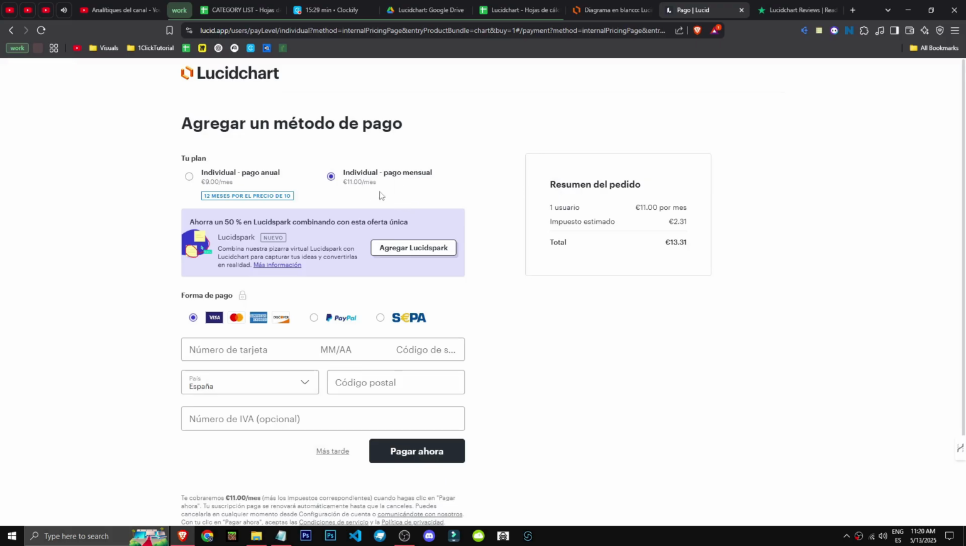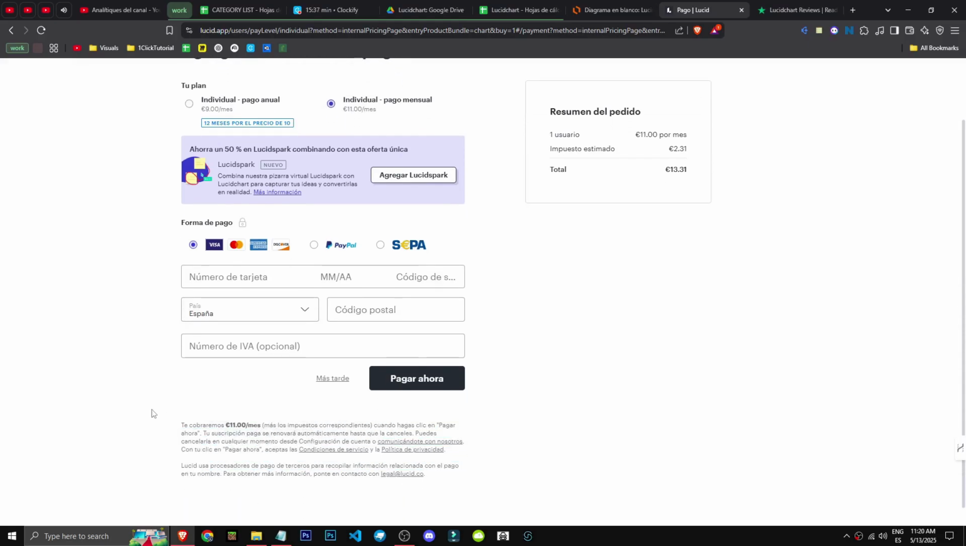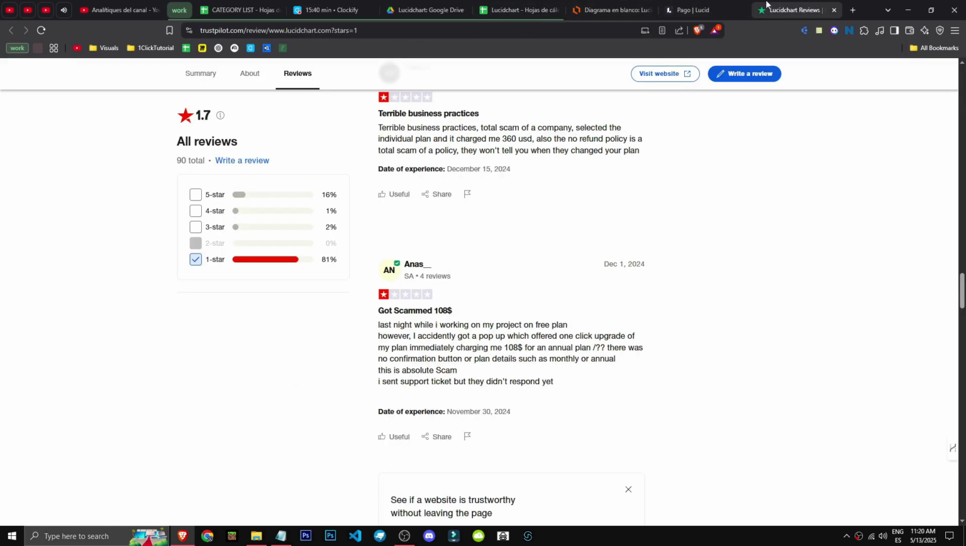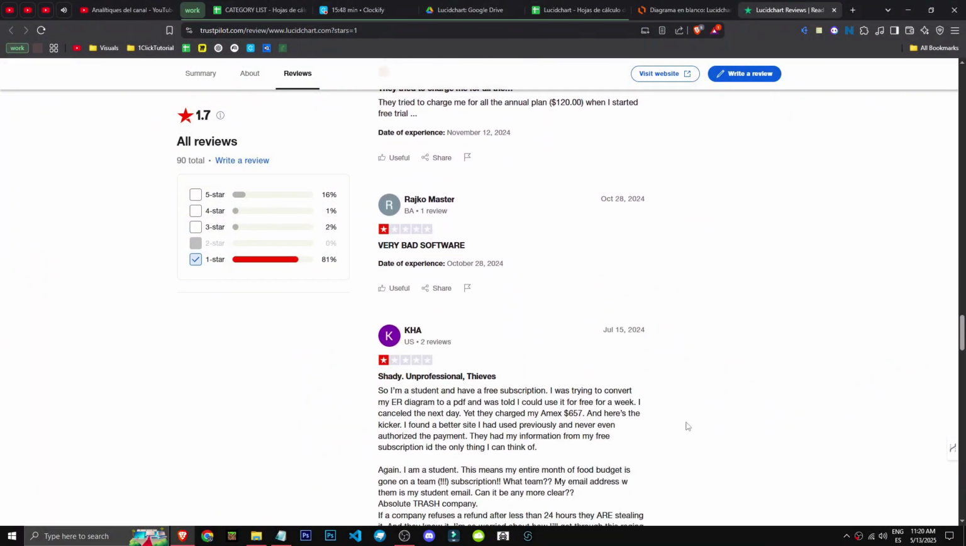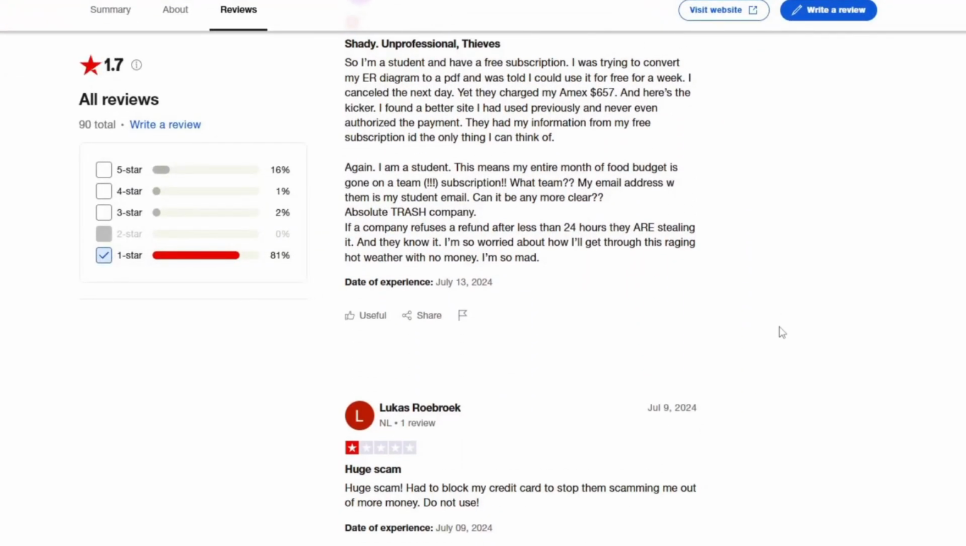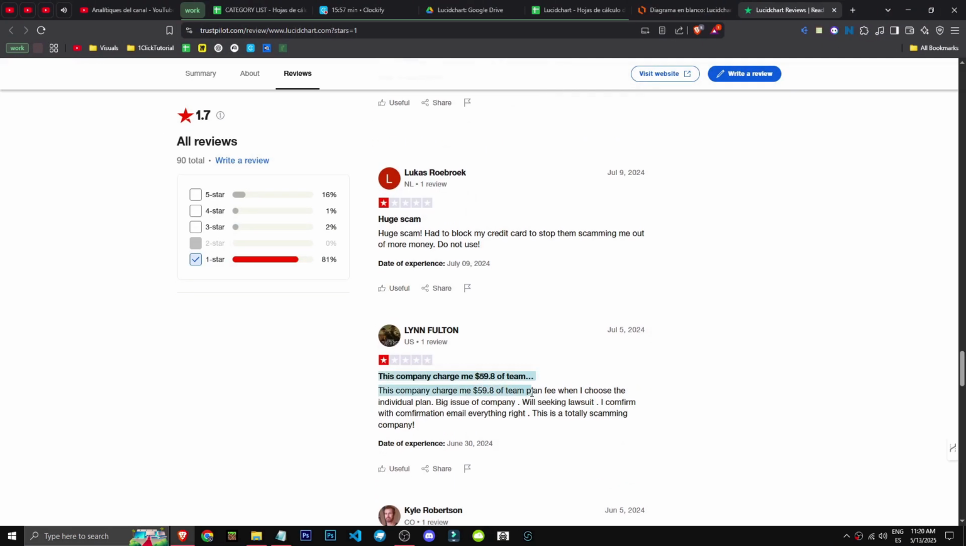Sure. And here you just select individual payment, monthly payment, and that's it, right? That's what I understand that. Look, we'll charge you €11 a month plus applicable taxes, okay? I think people are just moving too quickly. They tried to charge me for the annual plan. Maybe it was an issue they had before, but not anymore, right? Total scam. They blocked my credit card and everything.